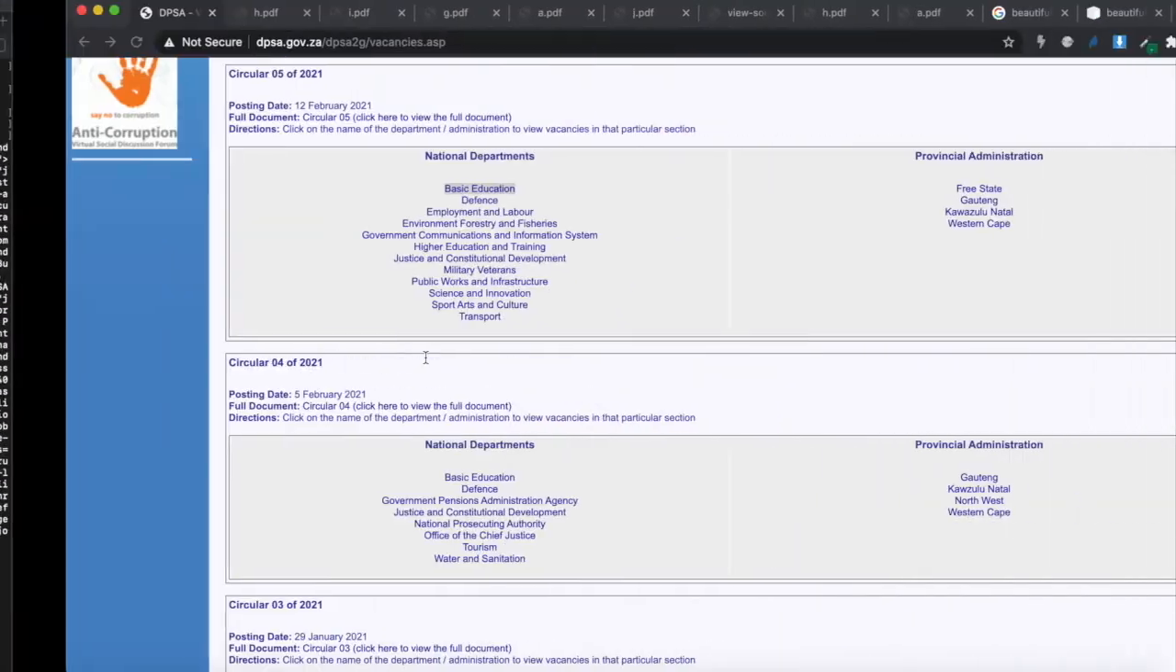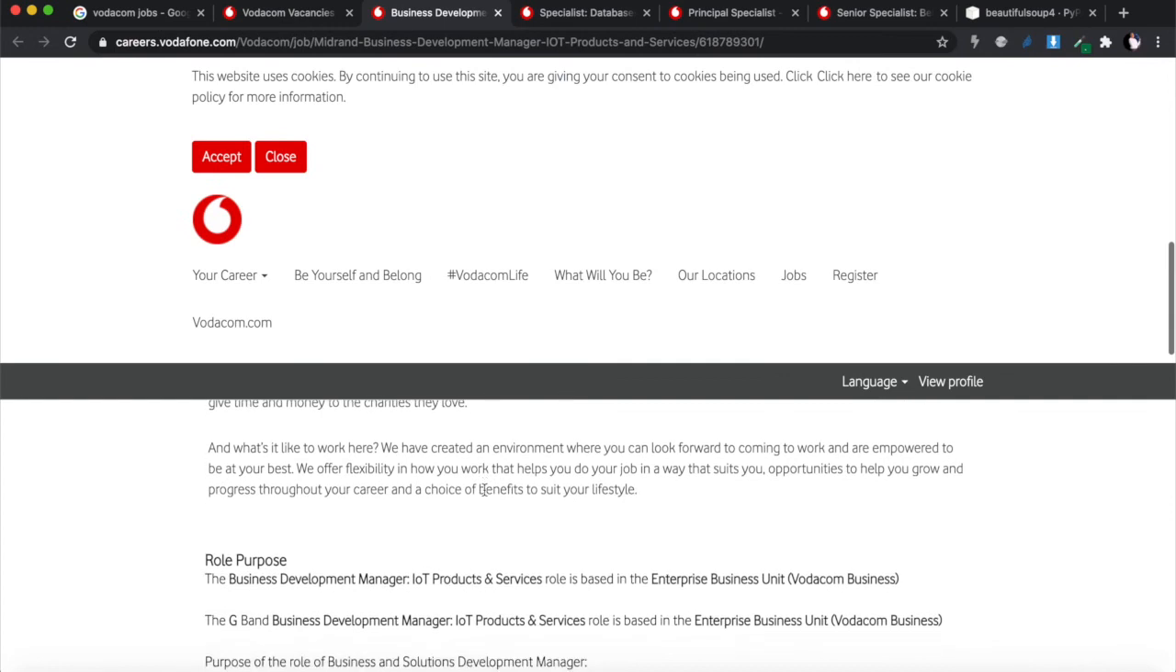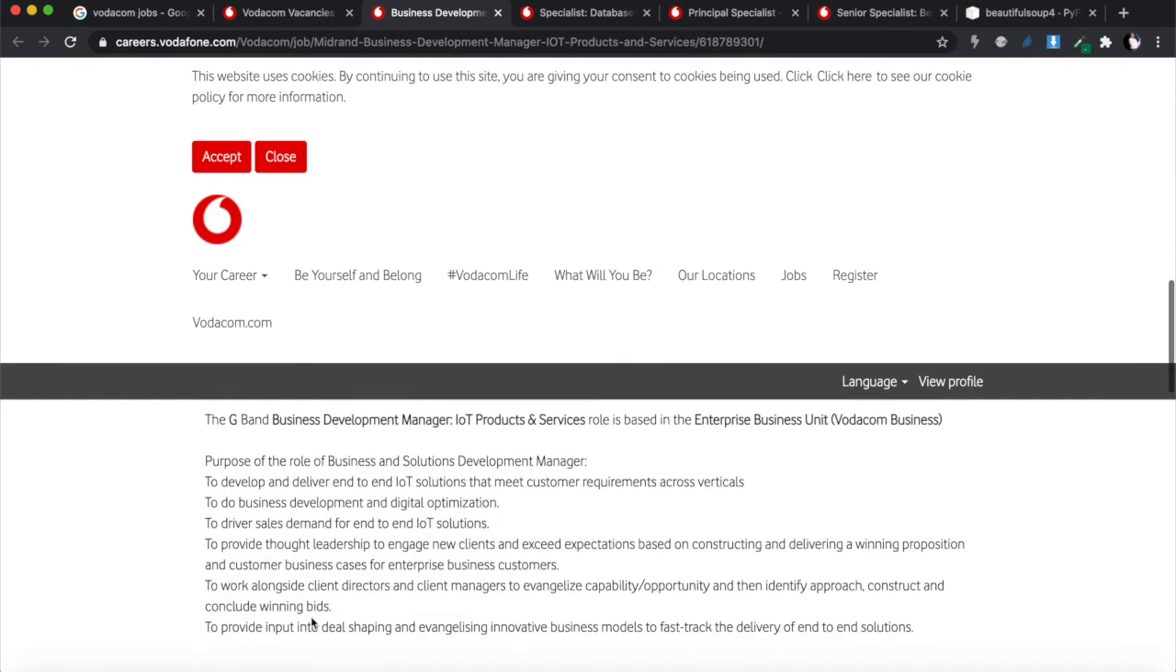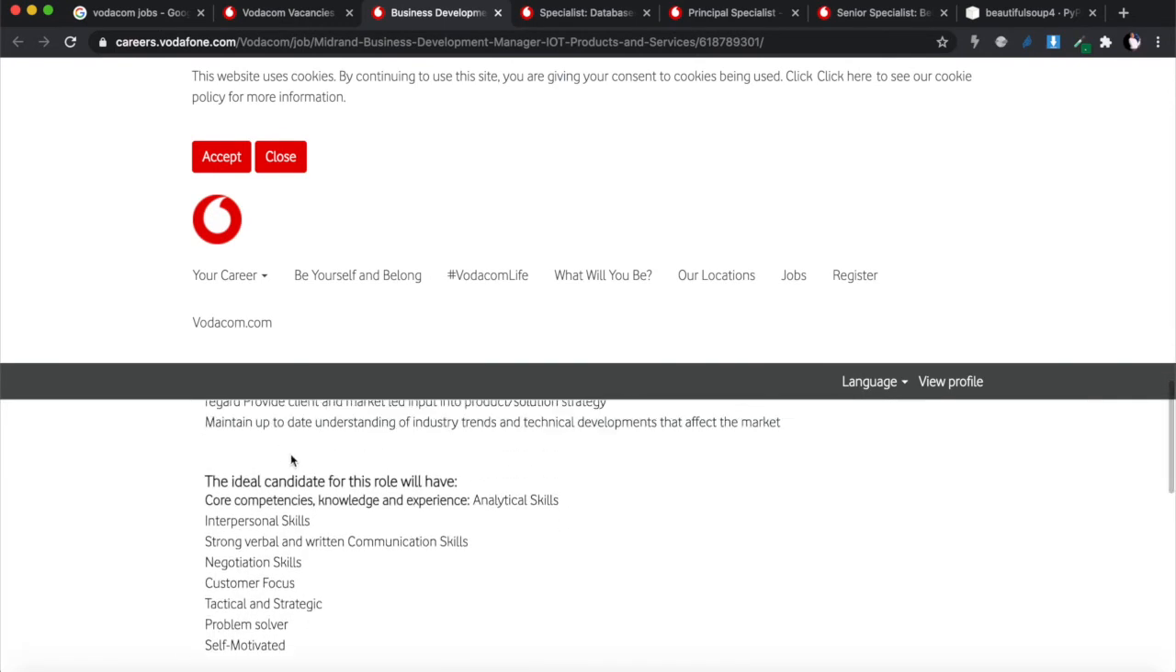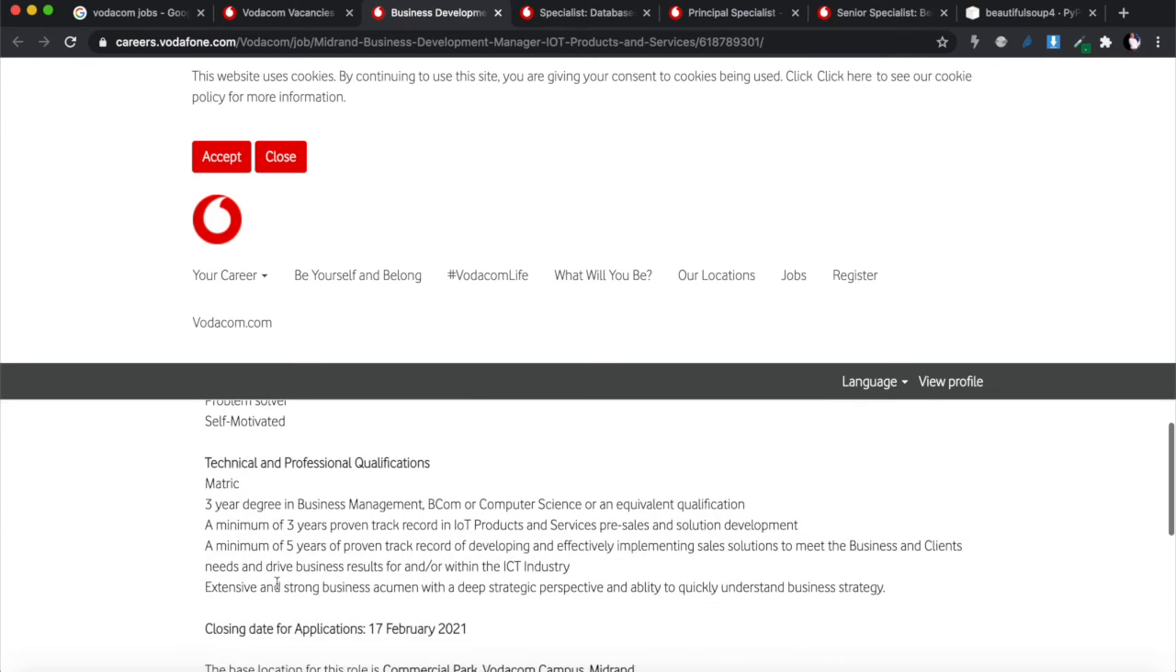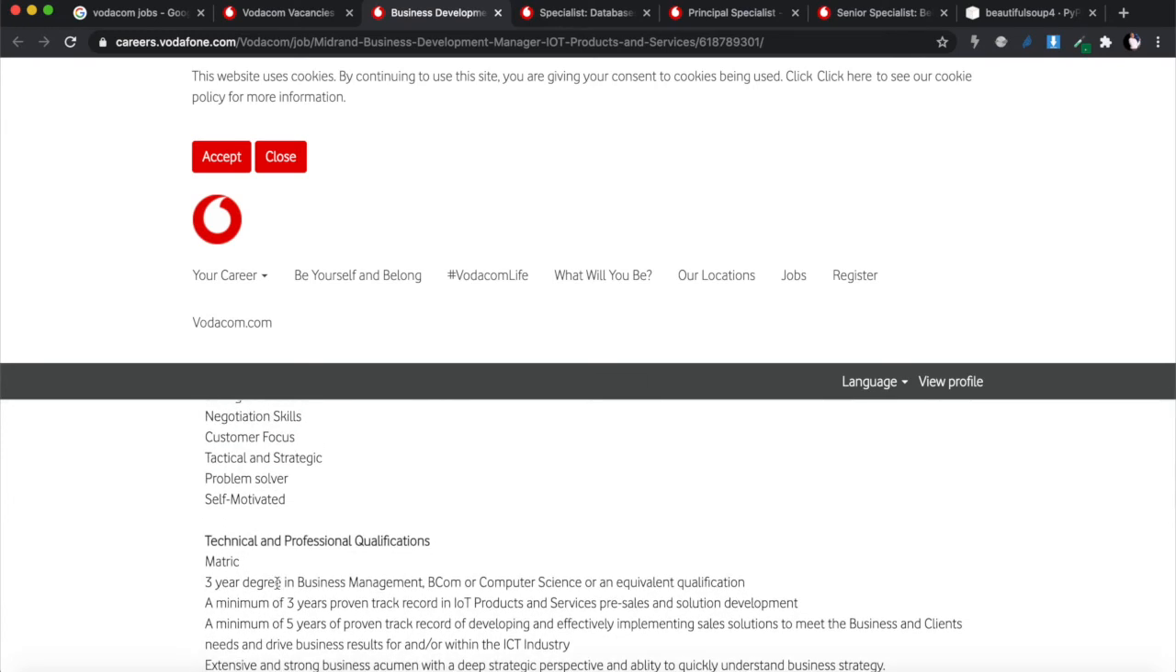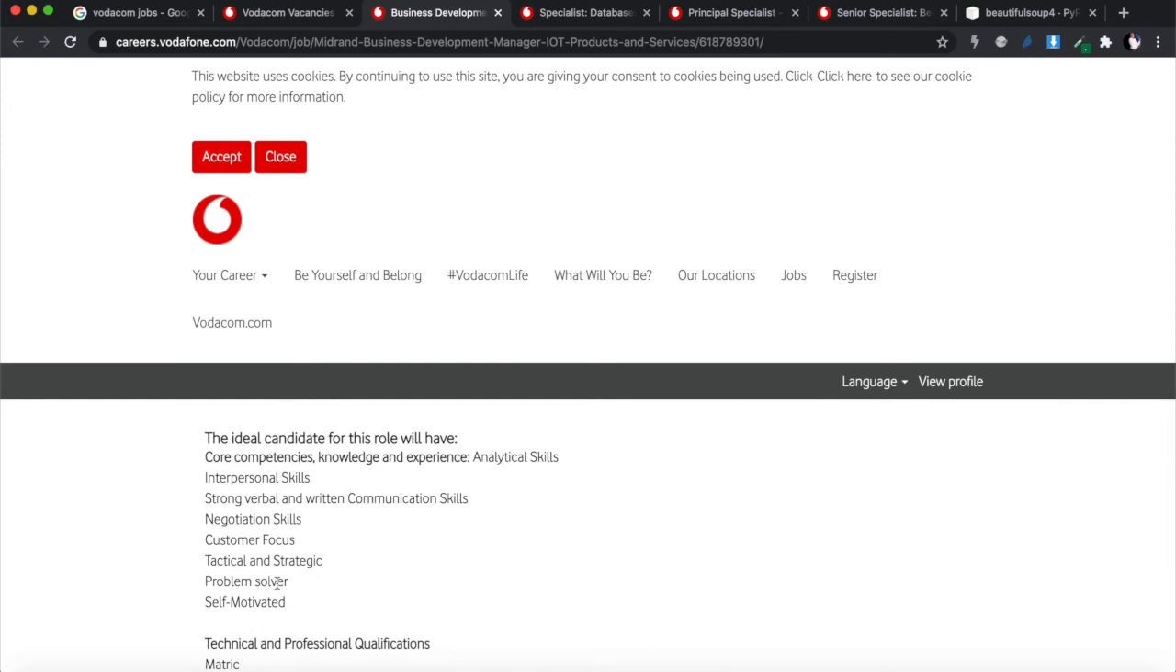But I found that there was no consistency in how they structured it. You see, this is a role purpose, this is an ideal candidate, these are the requirements, and all sorts. I found that all the pages were different. There was no specific tag that they were using for all of this.